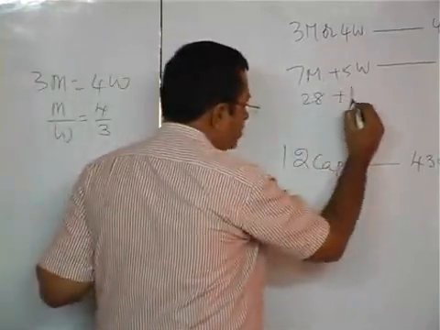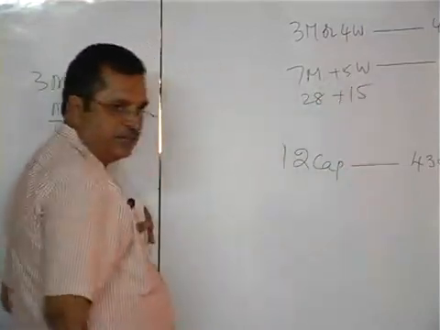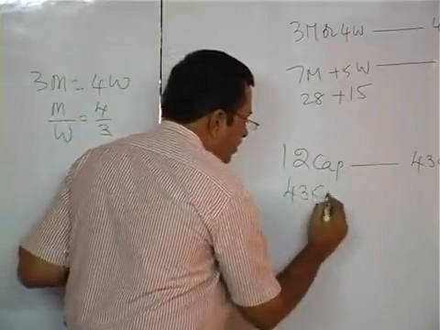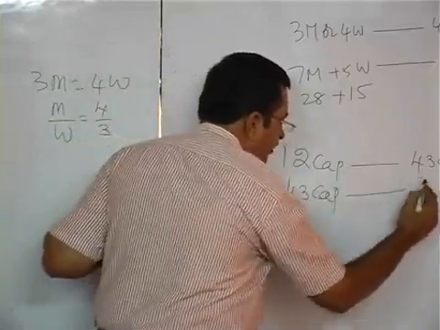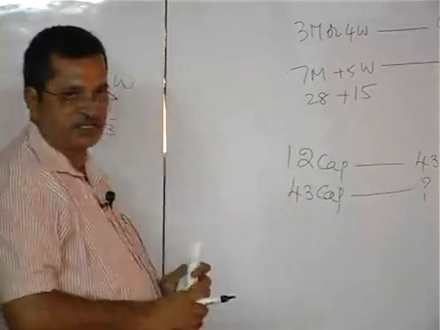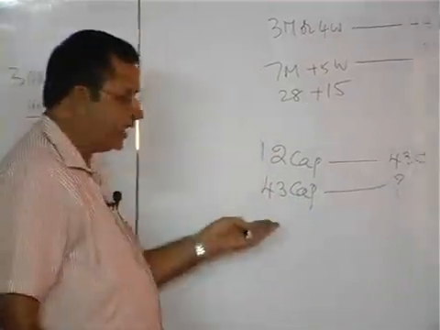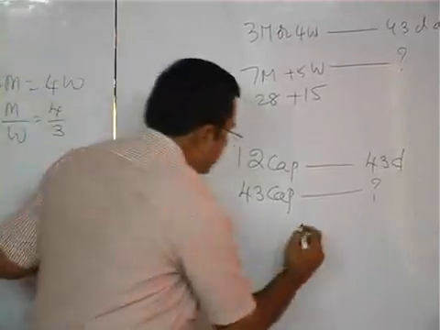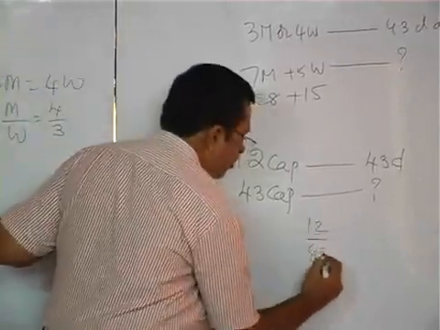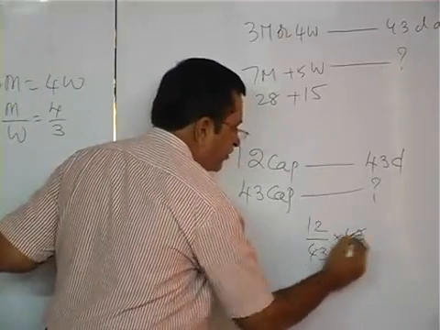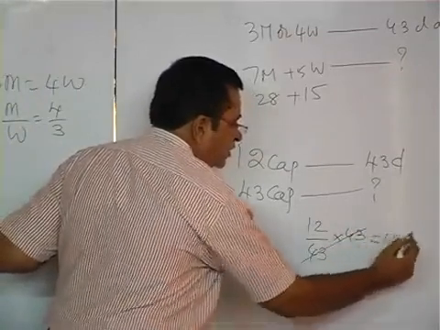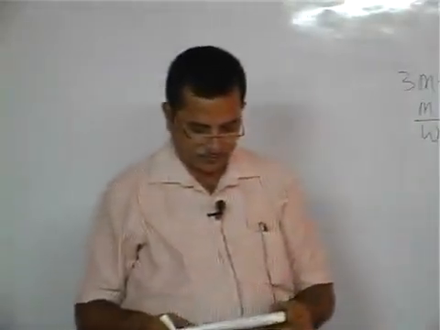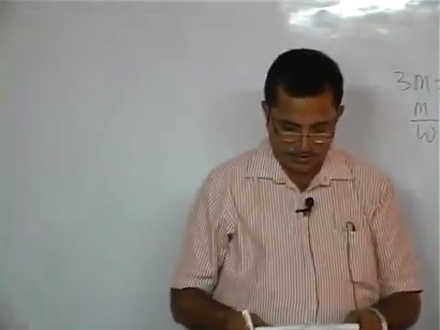Plus 5 women means 5 threes are 15 capacity. 28 plus 15 means 43 capacities. If you are working with 43 capacities, will it take more number of days or less number of days? Less number of days. So less by more into 43. 43 gets cancelled. The work can be completed in 12 days.